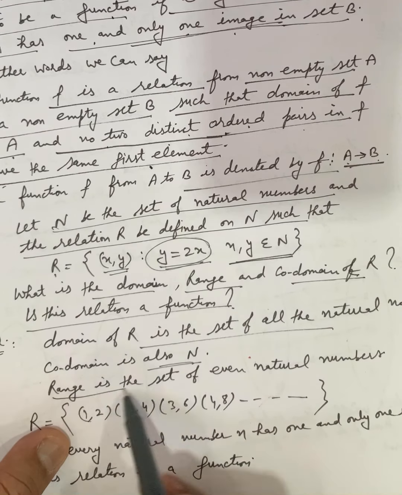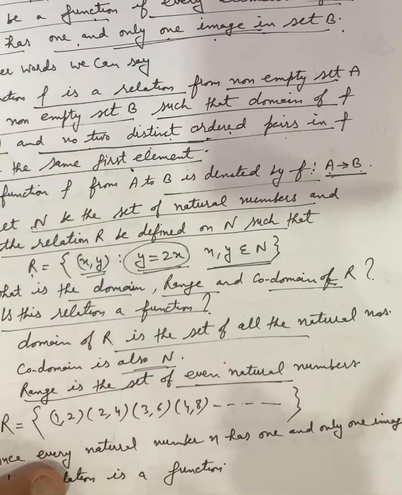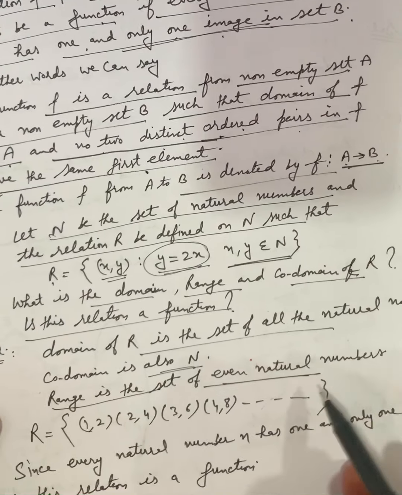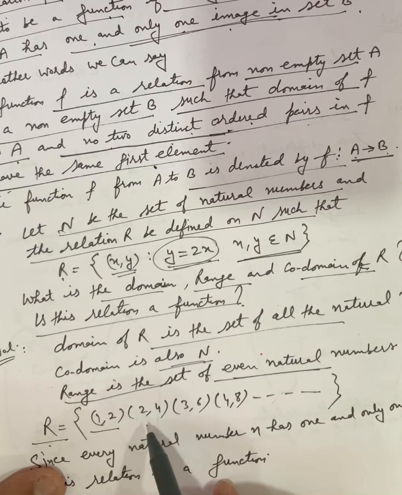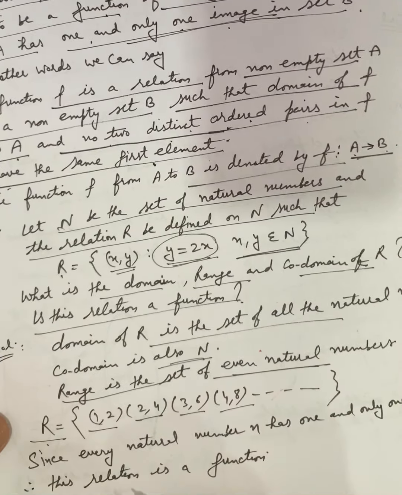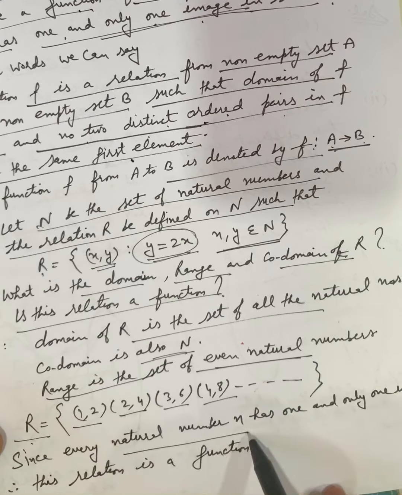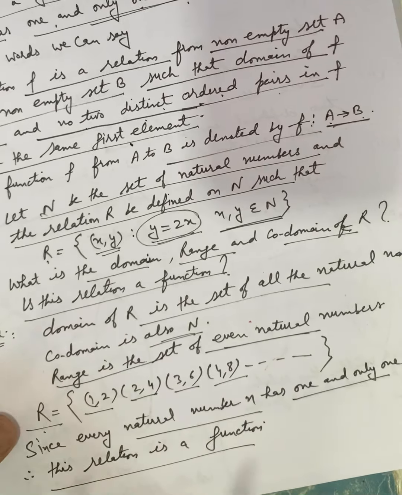And what is the range? Range is the set of even natural numbers. जितनी भी इमेजेस बनेंगी वो even natural numbers होंगी. So the relation will be the ordered pairs (1, 2), (2, 4), (3, 6), (4, 8) and so on. Since every natural number n has one and only one image, therefore the relation is a function.